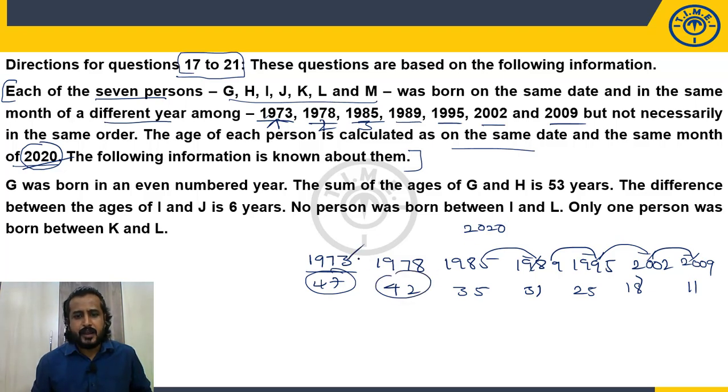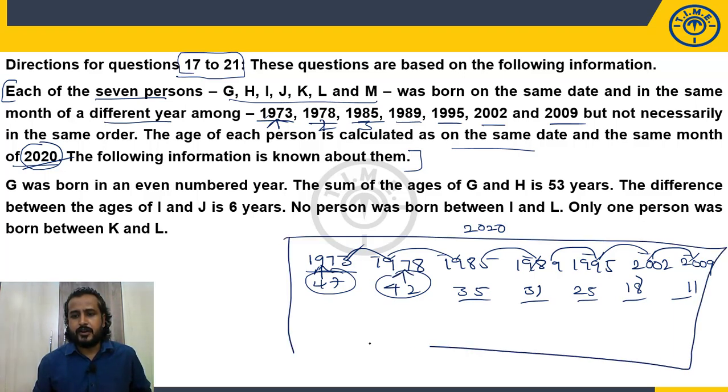One is enough, and after that, basing on this difference, you will be able to find. So these are the ages of those persons. Now we need to distribute with the help of the given clues who was born in the year 1970, who was born in the year 1978. So this is my basic structure.